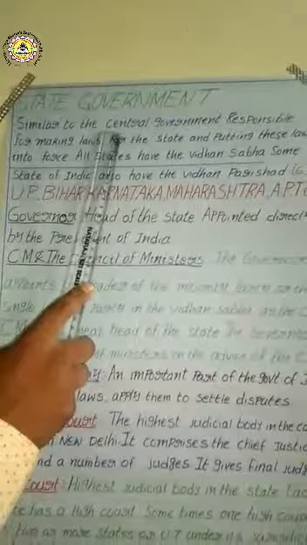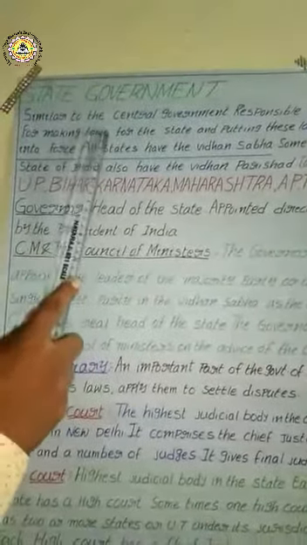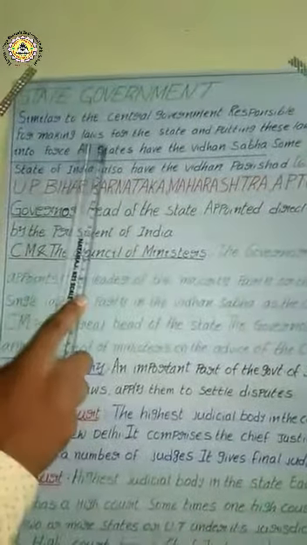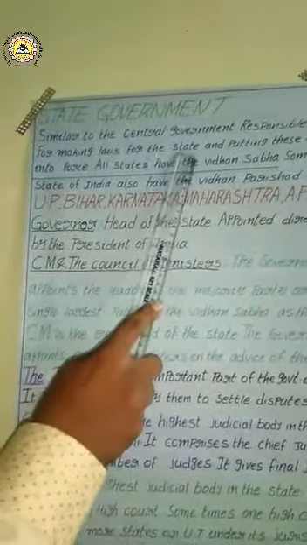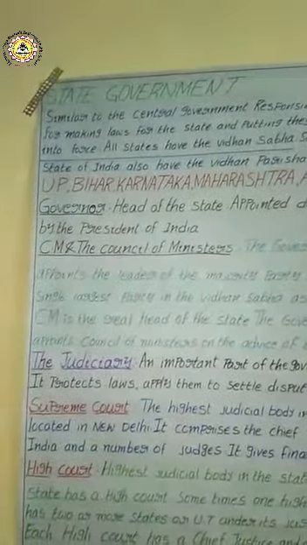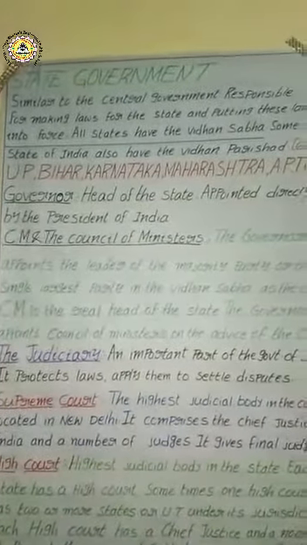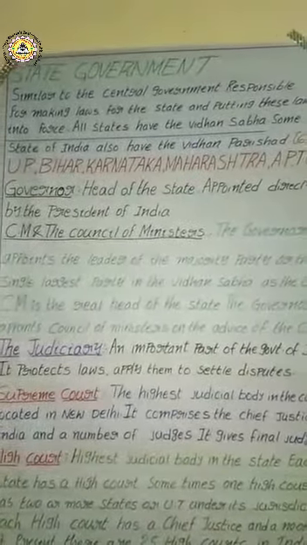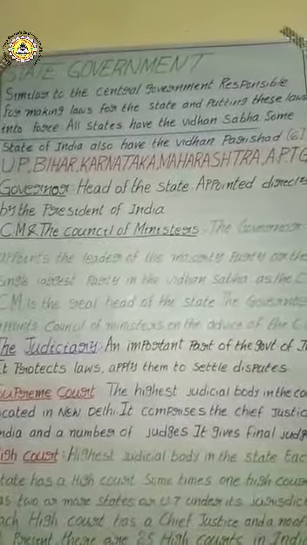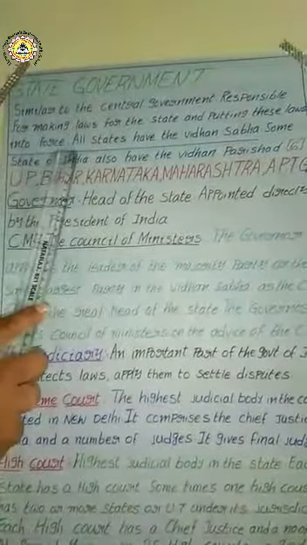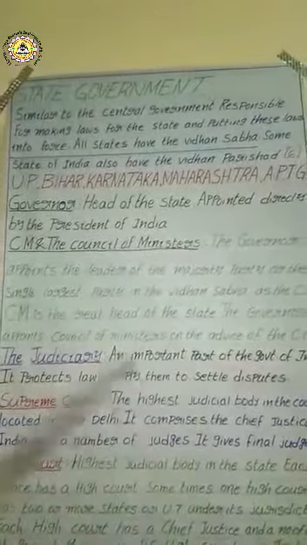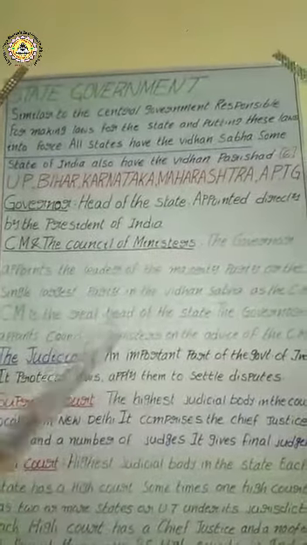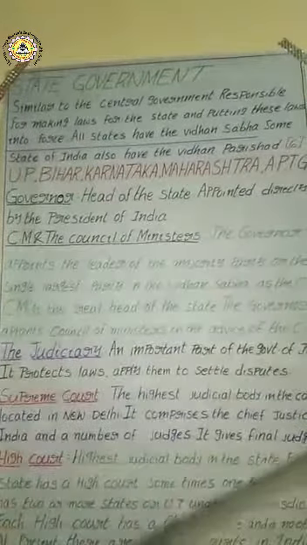Let us see here, children. State government. Similar to the central government, the state government is responsible for making laws for its own state and putting these laws into force. Whatever law is prepared by the state, they are responsible for keeping it in force.